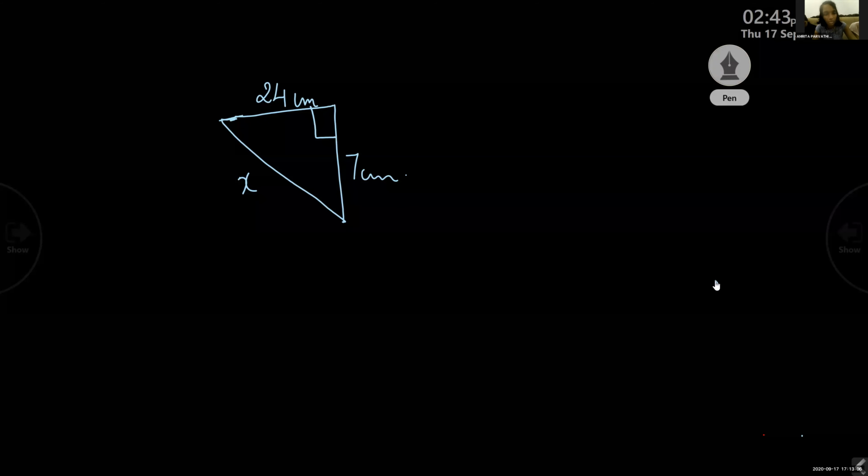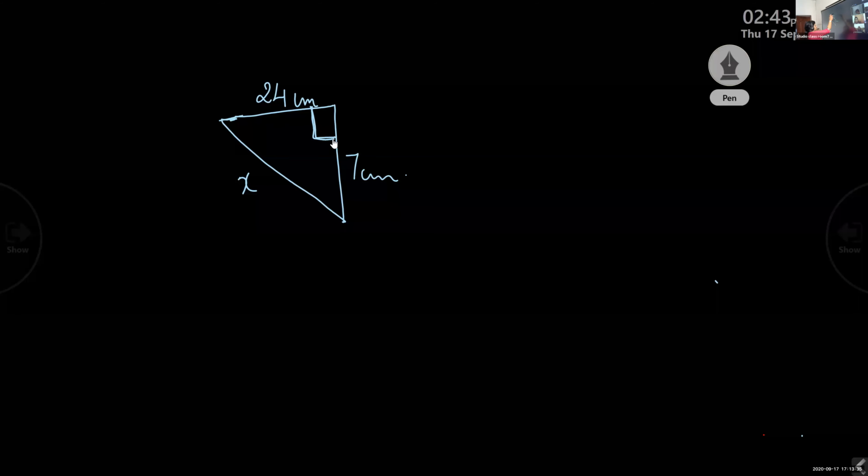Which one you didn't understand? Finding the square root, or from the beginning, Pythagoras theorem? From the beginning. Okay. So here it is a right angled triangle. Pythagoras property holds good for every right triangle.